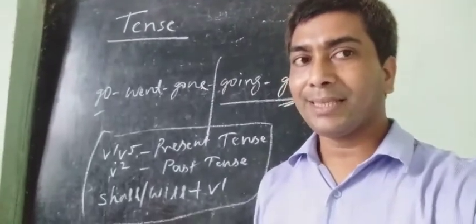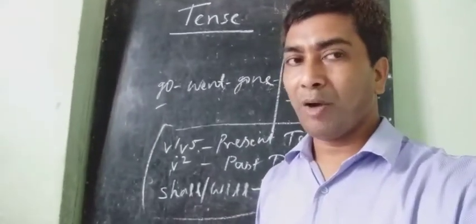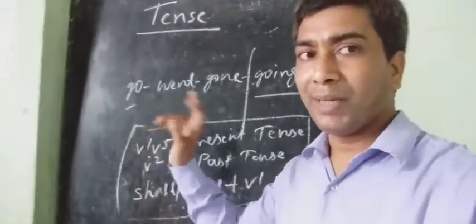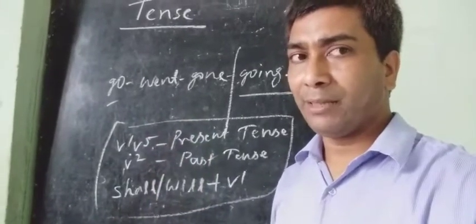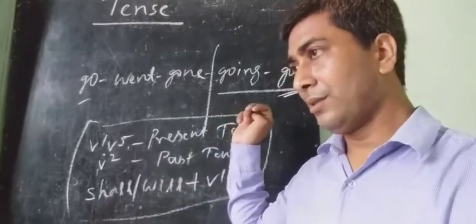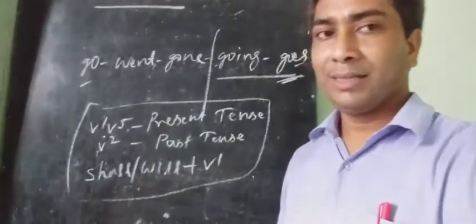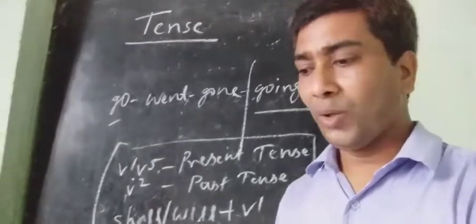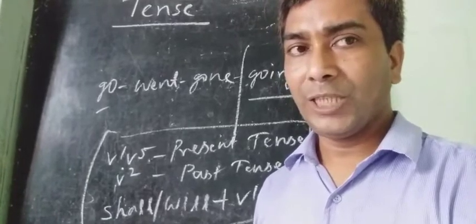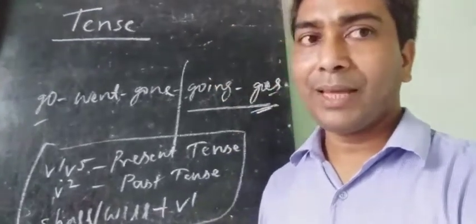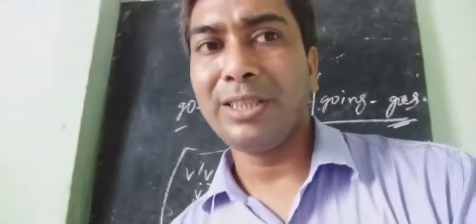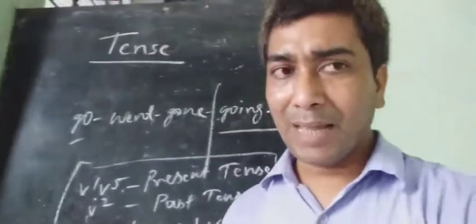Mohan is running. Is is a form of be. First form be, second form was, were, third form being, fourth form being, fifth form is, am, are. So it is present tense. Mohan is running is present tense and indicates present time. At present time he is running.